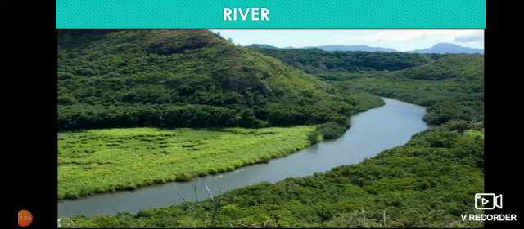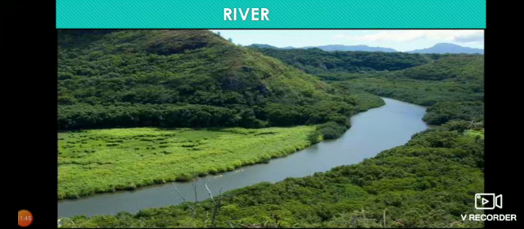They are Narmada and Tapati. These two rivers flow from east to west into the Arabian Sea, and they are called rain-fed rivers. Whenever there are rains, only then do they flow, so they are known as rain-fed rivers.